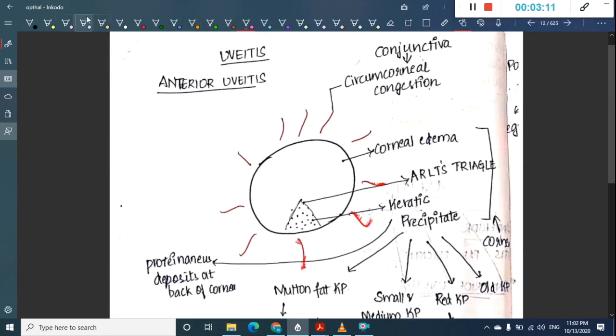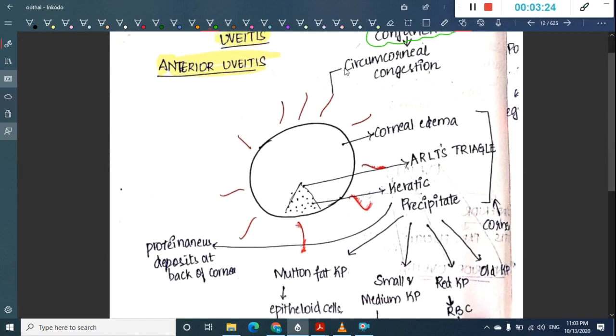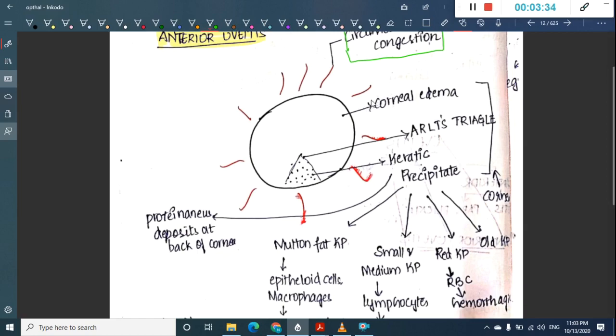Now we will learn about anterior uveitis. In the conjunctiva we see circumcorneal congestion, that is, congestion present around the cornea, not in the cornea. There will be corneal edema present in the cornea. In the cornea we have a triangle called Arlt's triangle, seen at the base, and this triangle consists of keratic precipitates.